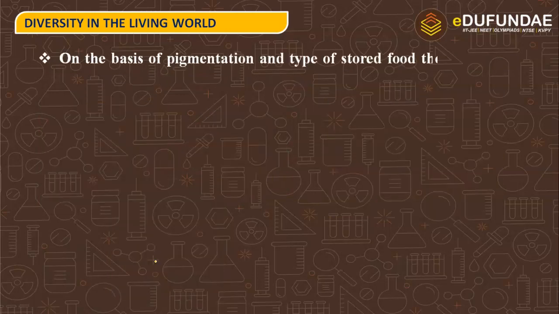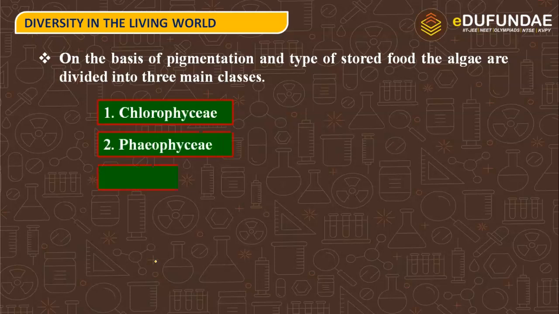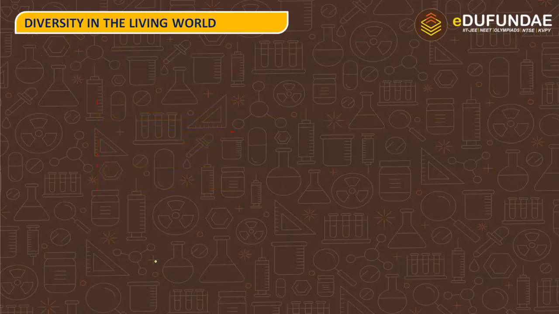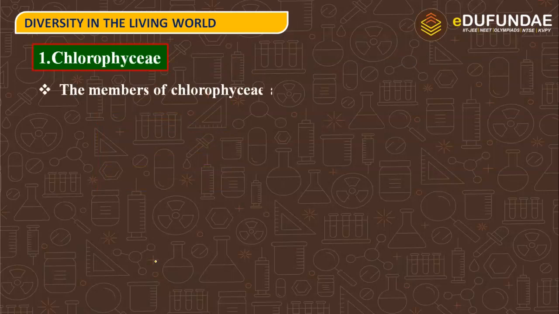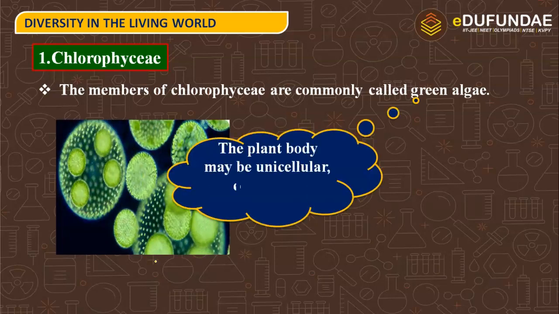On the basis of the pigmentation and type of stored food, the algae are divided into three main classes. The first one is Chlorophyceae, second one is Phaeophyceae, and the third is Rhodophyceae. So these are the three divisions in which the algae can be classified. Let us see Chlorophyceae. The members of Chlorophyceae are commonly called green algae. Here we are using the term chloro, that stands for chlorophyll, and if it has chlorophyll, it will be green in color. So here is the presence of the green algae.